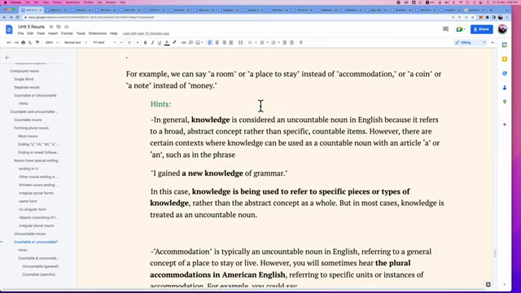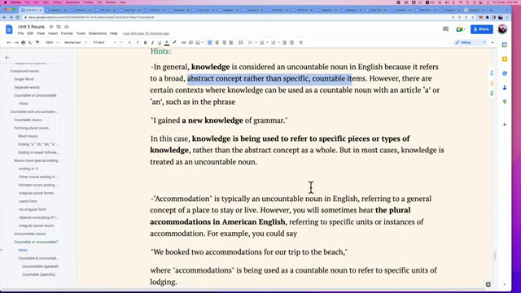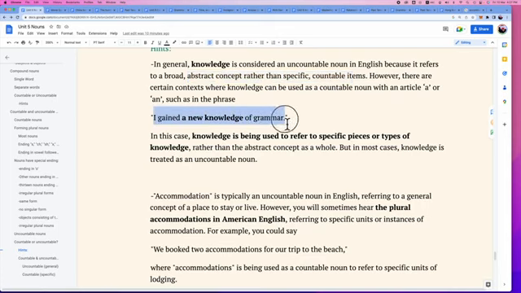Let's take a look. Knowledge is considered to be an uncountable noun in English, and refers to an abstract concept, rather than a specific countable item. However, there are some situations where we could use the word knowledge as a countable noun, with an article a or an, such as I gain a new knowledge of grammar. In this case, knowledge is being used to refer to specific pieces or types of knowledge.